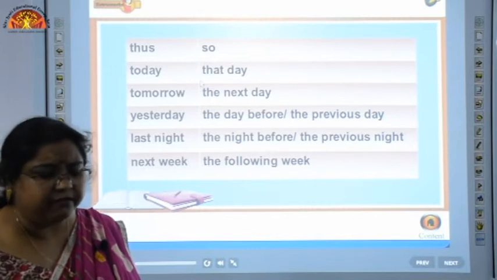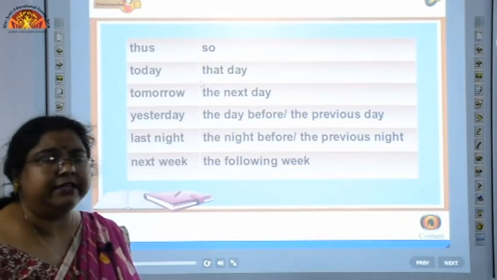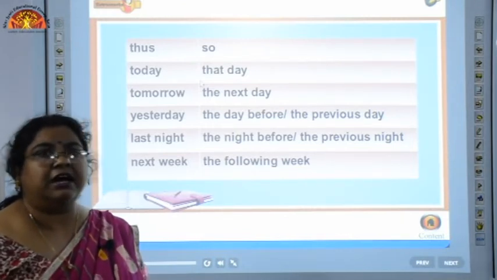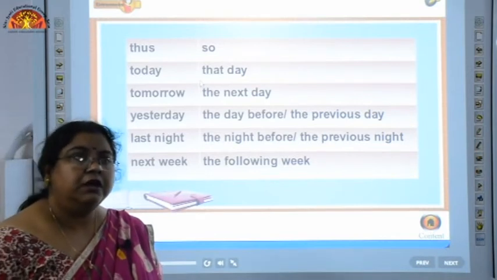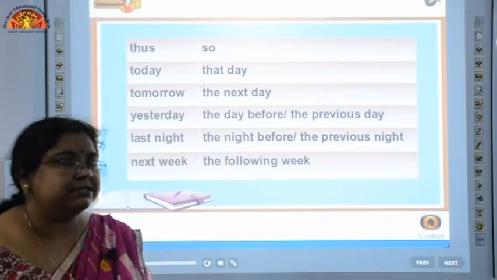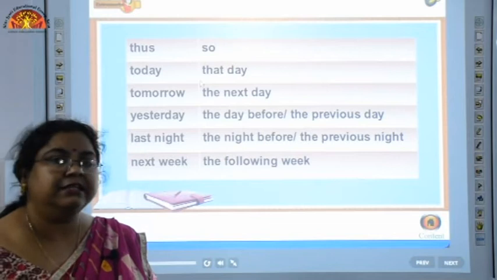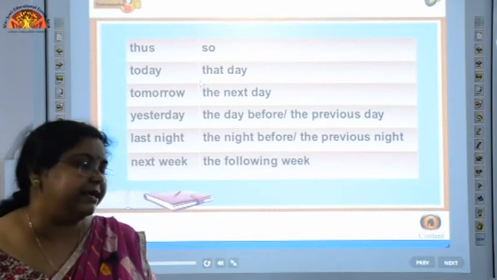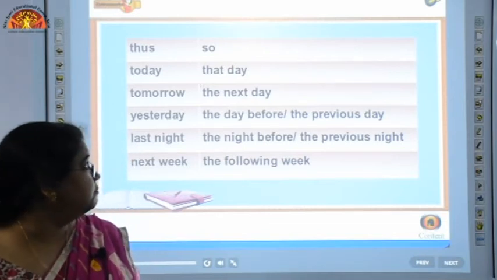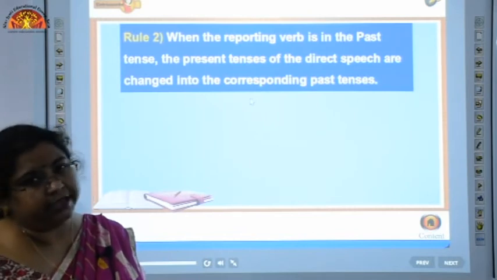So, in this manner, all these words which are used in reference to time and place are being changed like this in the indirect speech sentences.